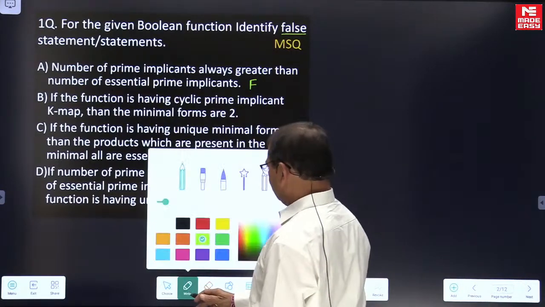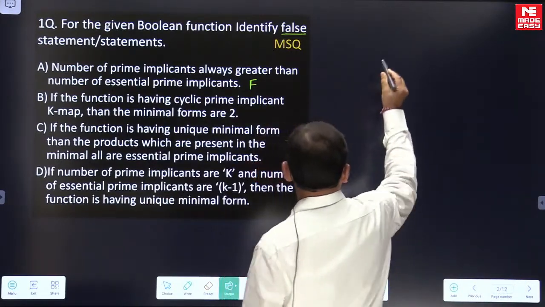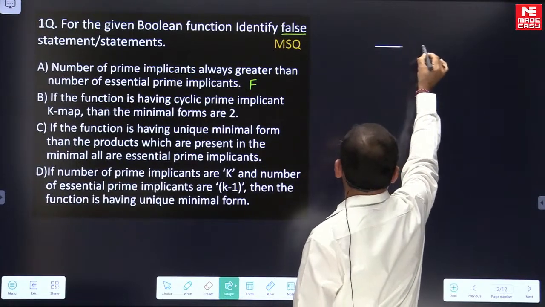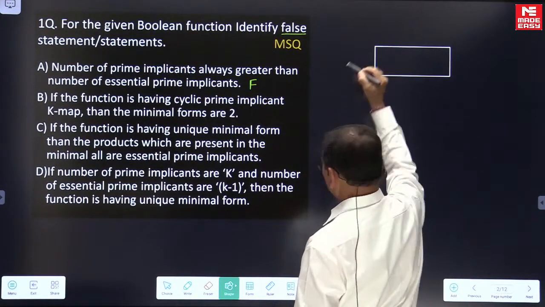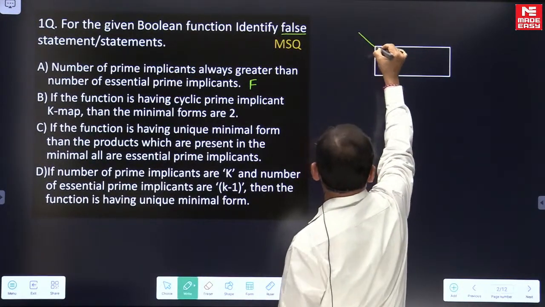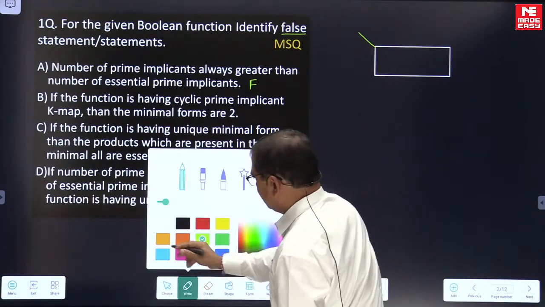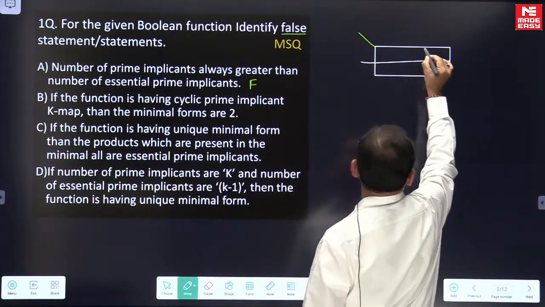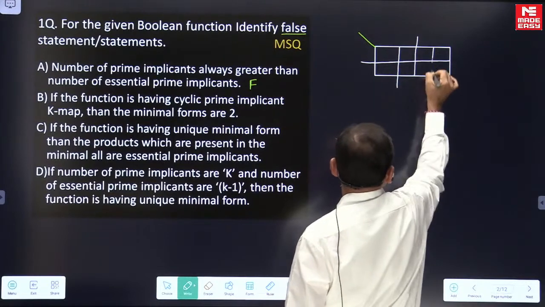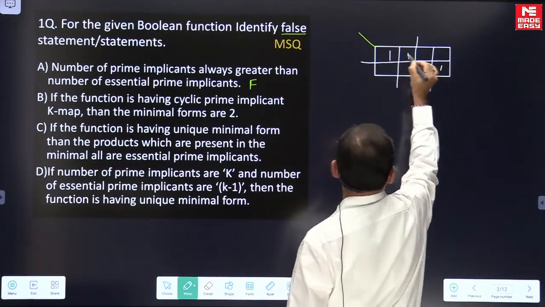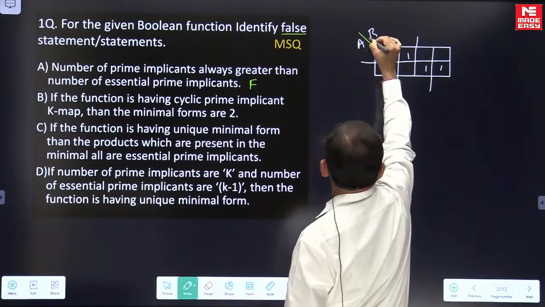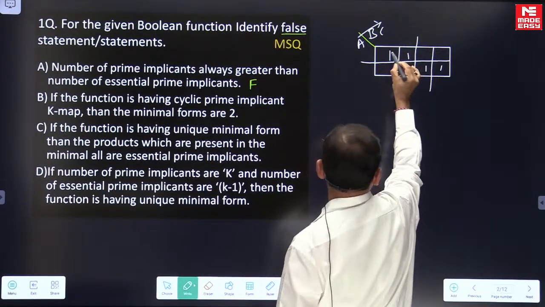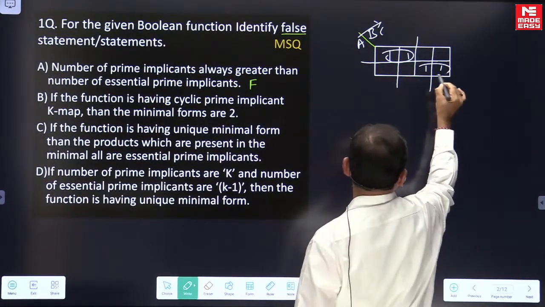Say, for example, if we are having a function of 3 variables, these are the minterms for this function. Here we are looking at the number of prime implicants.